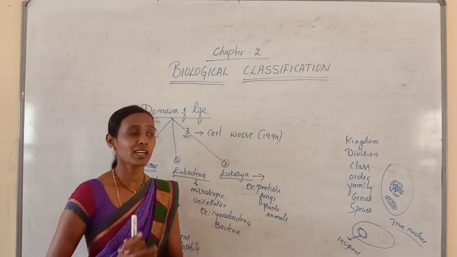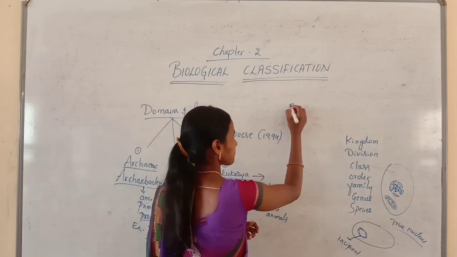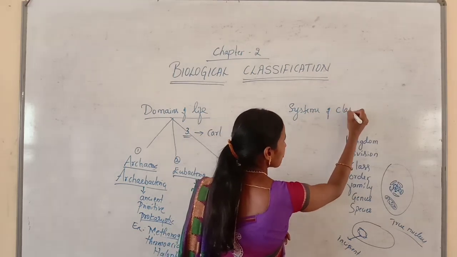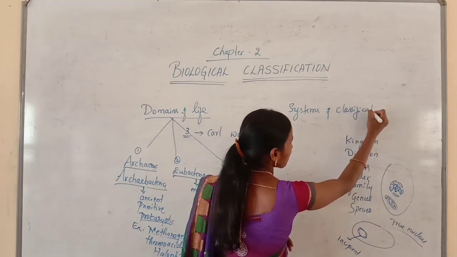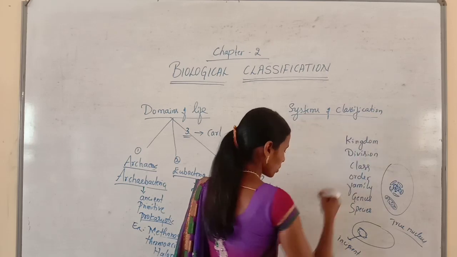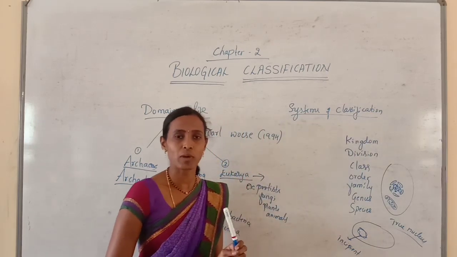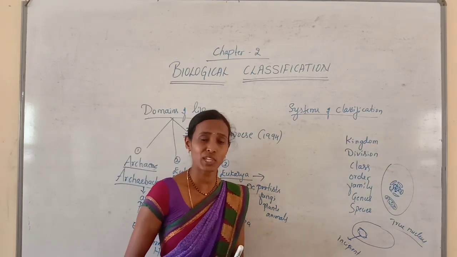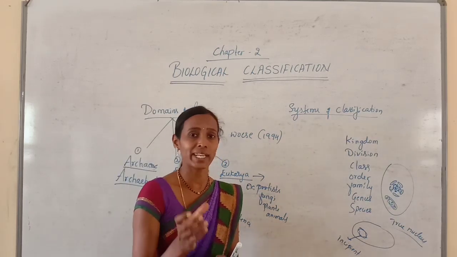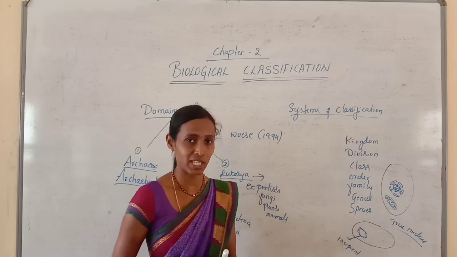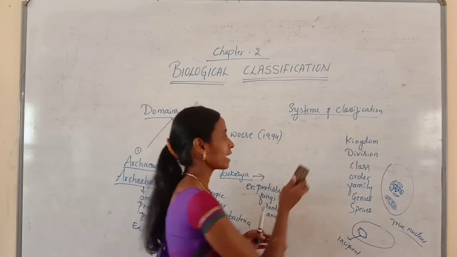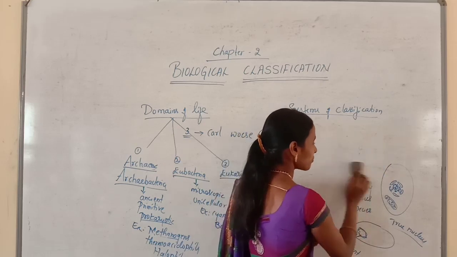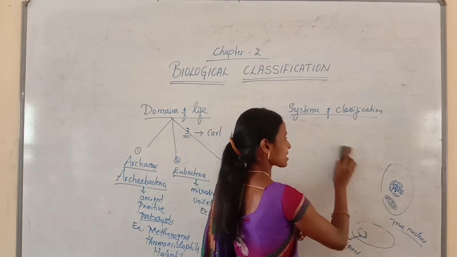Now we discuss the systems of classification. As I told you, we need a proper system of classification. A proper system of classification is very, very essential to identify or to classify the organism. That's why there are systems proposed by certain scientists. We'll see which are the systems of classification.